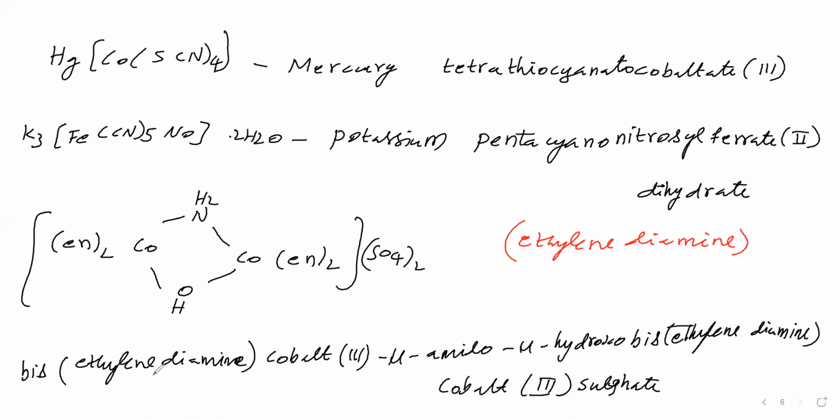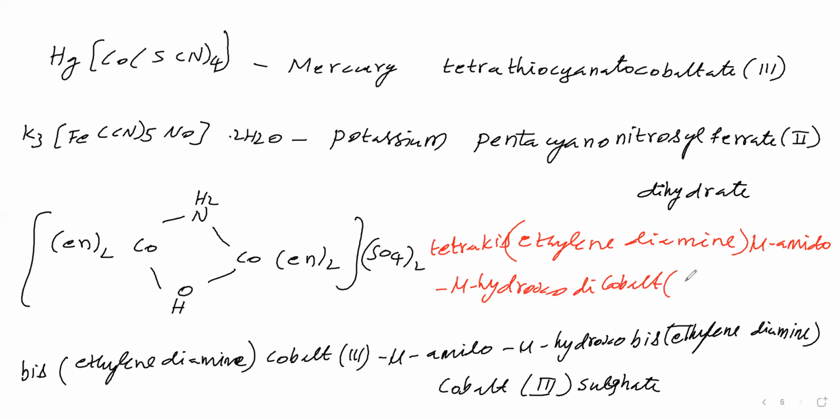Therefore, to say 4 times ethylene diamine, don't use tetra, use tetrakis. Tetrakis we are using. Then the bridging ligand names, mu-amido, then mu-hydroxo. Then cobalt as it is. How many times present? 2 times, therefore di.